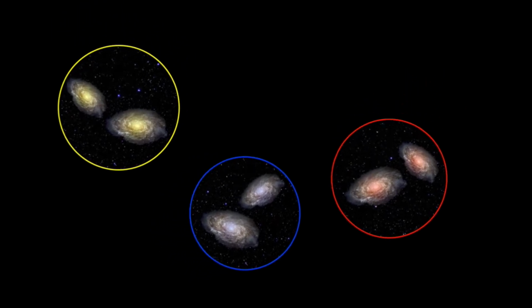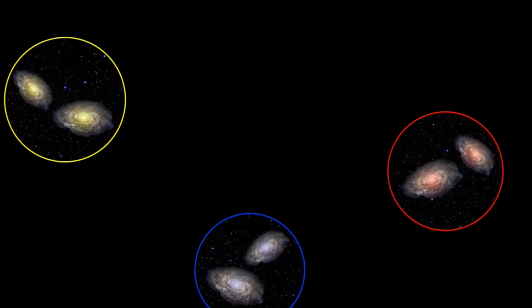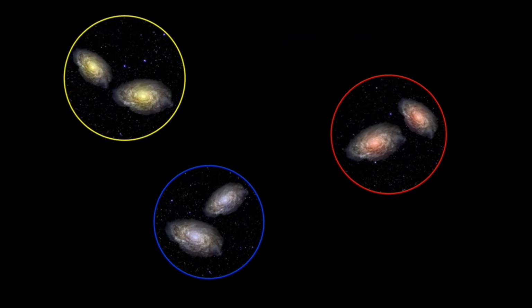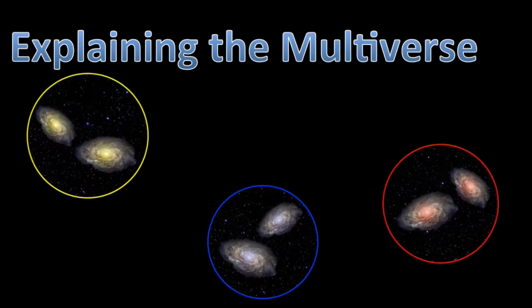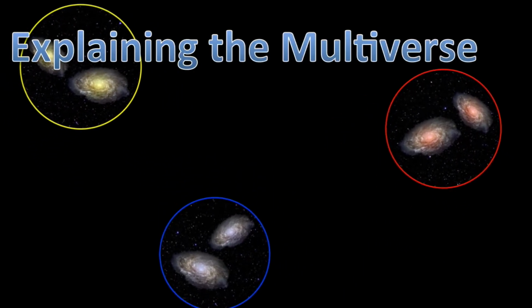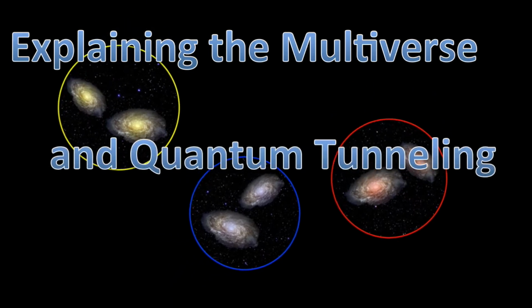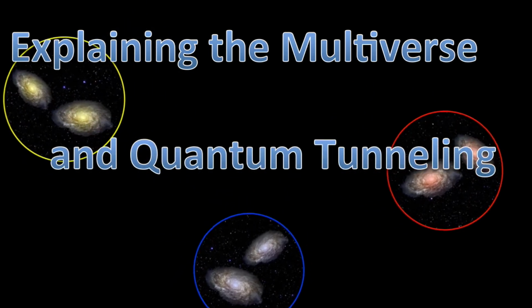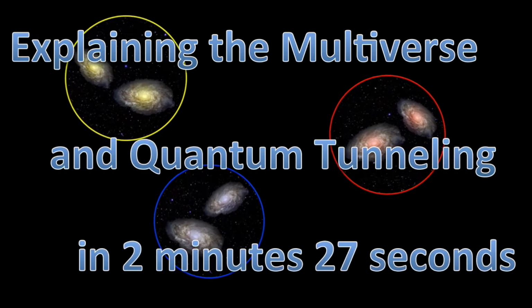You might have heard of a thing called the multiverse, this idea that there are multiple separate universes out there in space, apart from our own, that exist independently of everything that we can see. This idea is made possible in part by something called quantum tunneling. So let's try and explain how those two are connected.